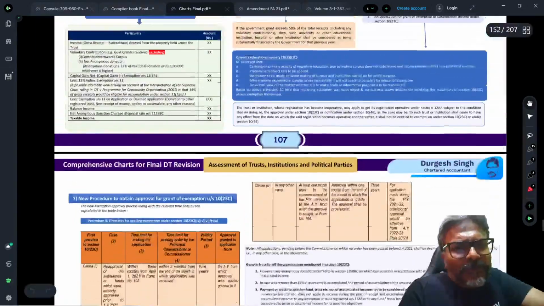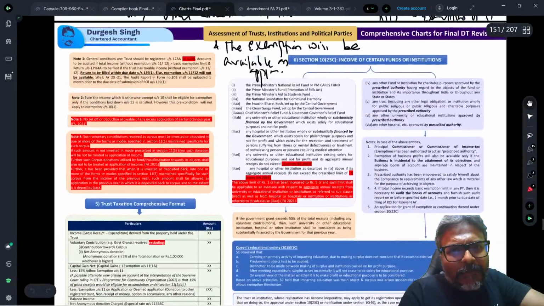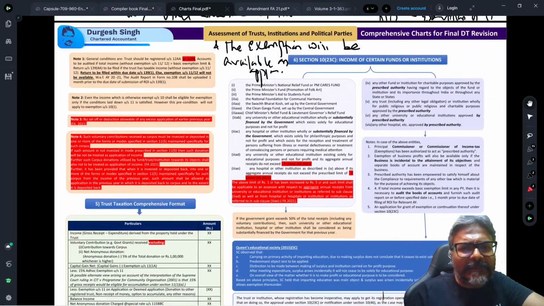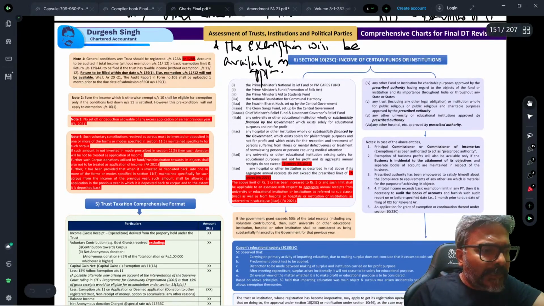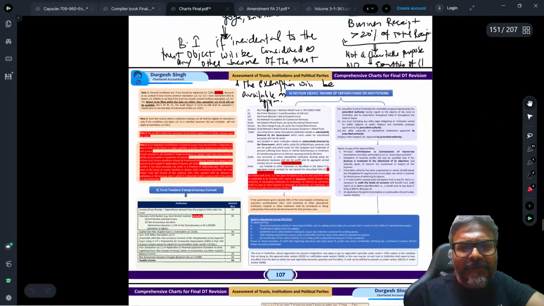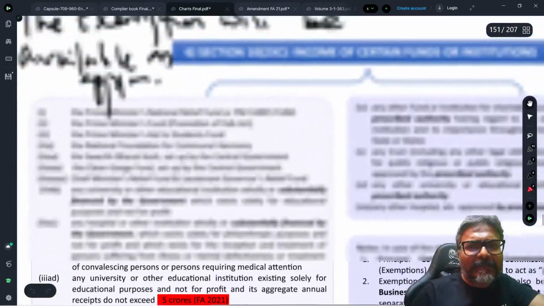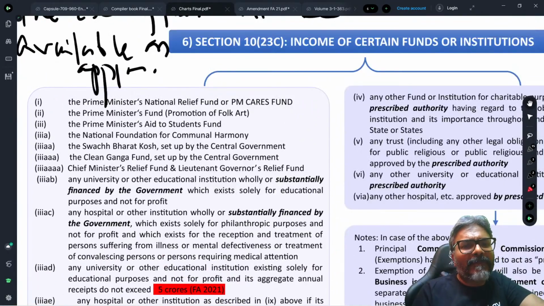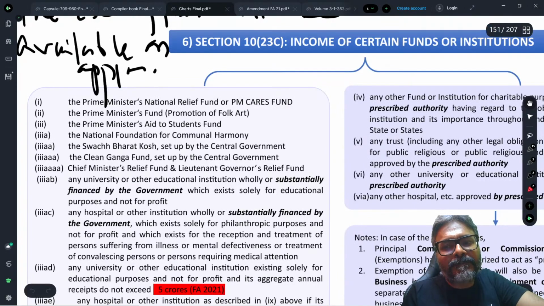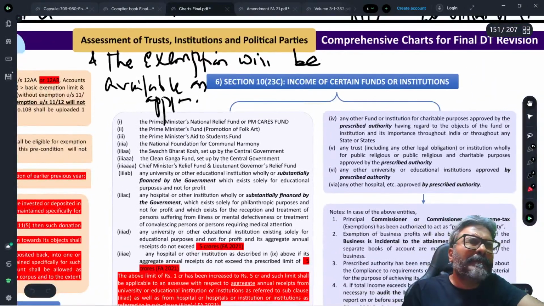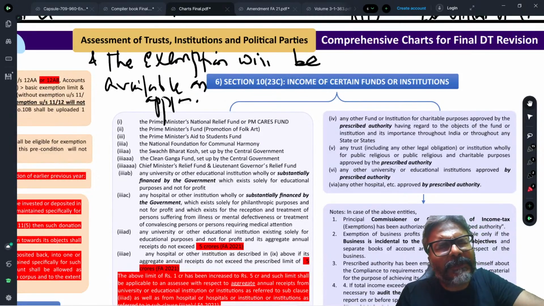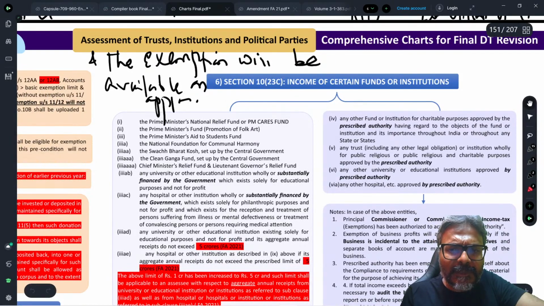Students, the exemption of section 10(23C), I think all of you may be aware of it. This is available to whom? This exemption, students, is available generally to medical and educational institutions, isn't it?